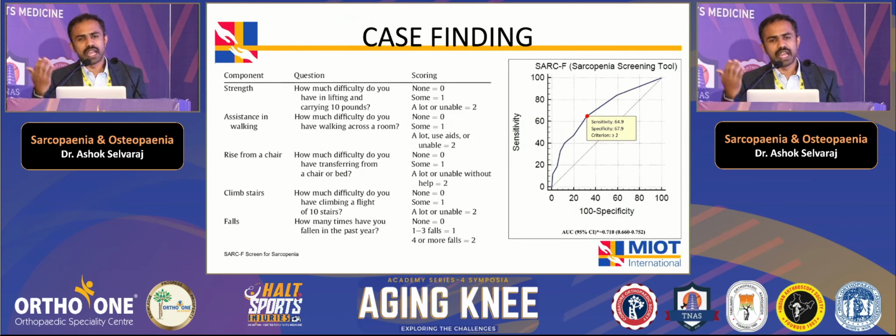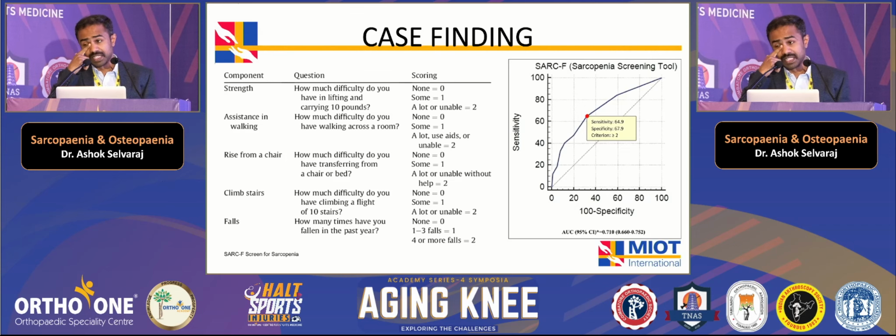So how do you diagnose a patient who walks into you? There's a simple questionnaire called the SARC-F, which has 5 simple questions. We ask the patient when they come in, how much difficulty do you have lifting a weight of 10 pounds? You grade it. Then you ask, how much difficulty do you have walking across a room? And how much difficulty do you have transferring from chair to bed? And how much difficulty do you have climbing a flight of 10 stairs? And the last important question is, in the past year, how many times have you had a fall? Based on that, you score them.